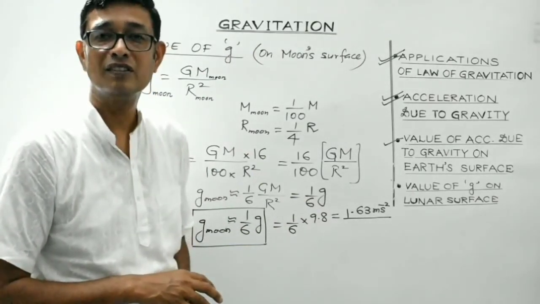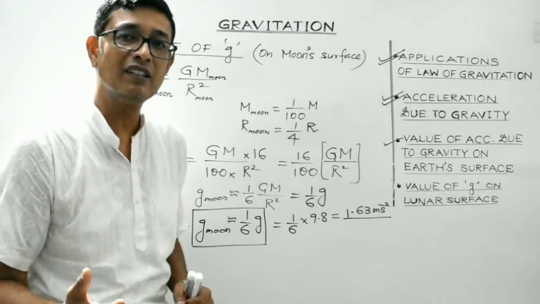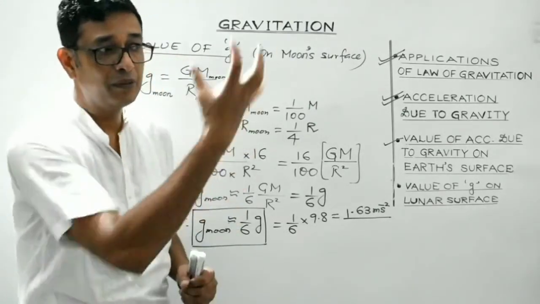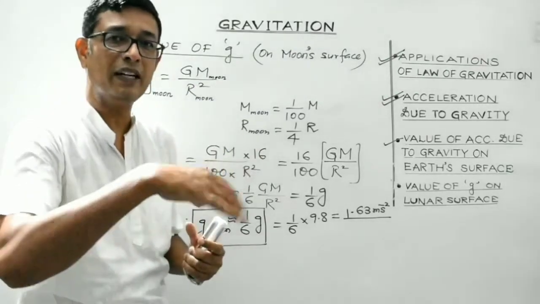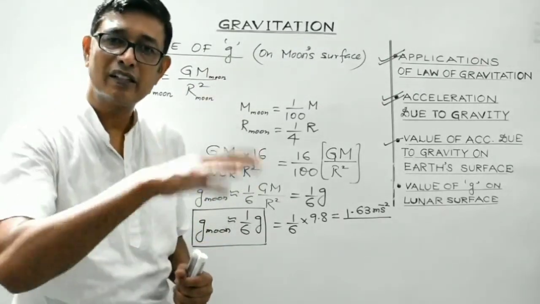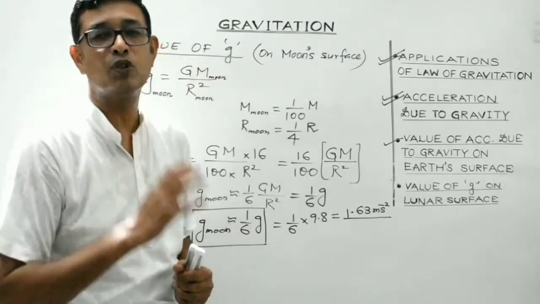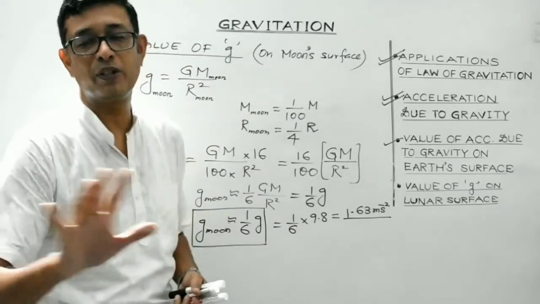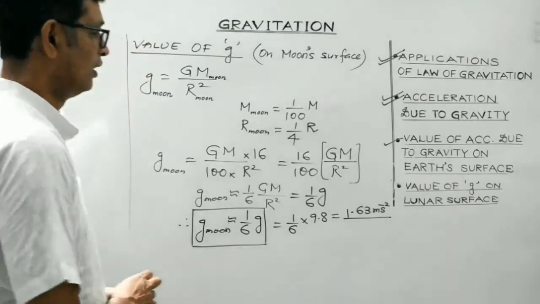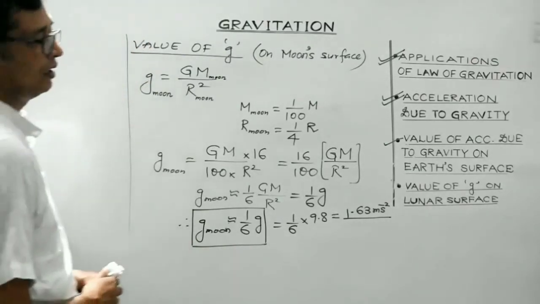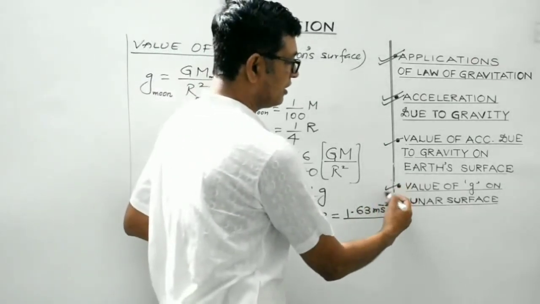It is because its value of acceleration due to gravity is less. It is unable to hold on to the atmosphere, right? So with the passage of time, it kept on losing the atmosphere, and eventually there is no atmosphere on moon now, right?